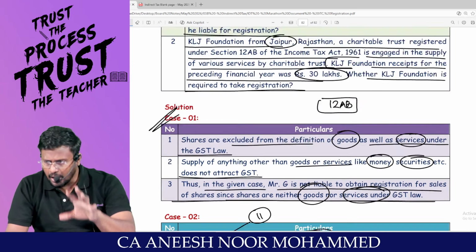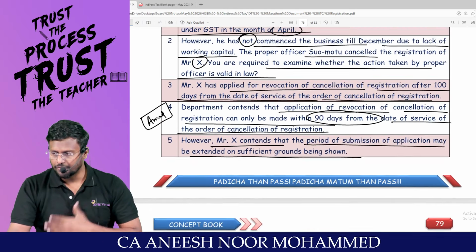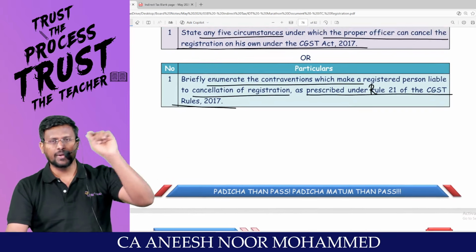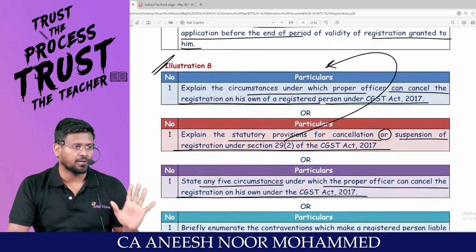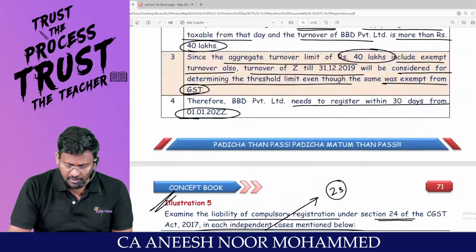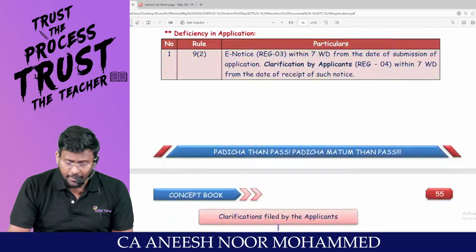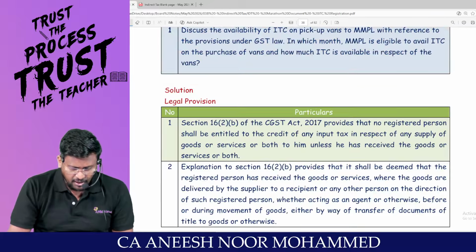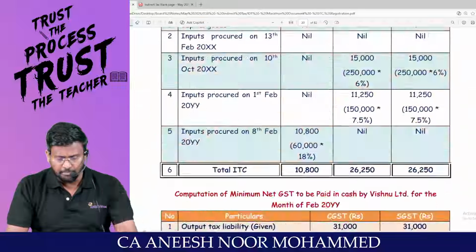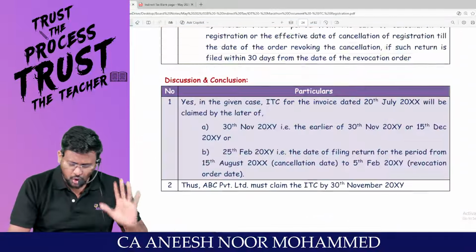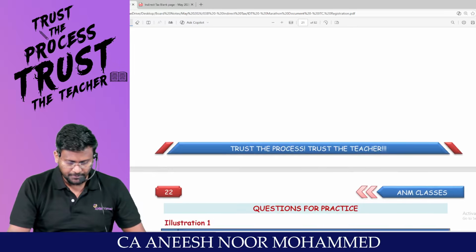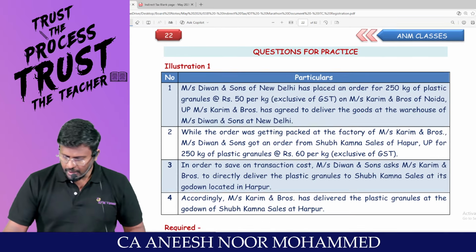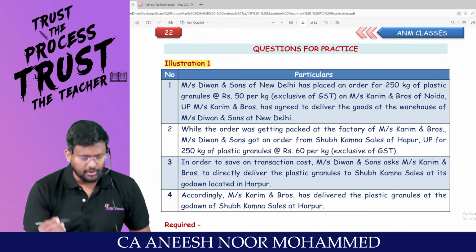So these are the ways in which we used to get questions from the registration chapter. I believe that this is a master stroke for you, revising all the nooks and corners of the chapter, registration. Am I right, sir? The same way, we'll be adding another 9 to 10 questions from the ITC part to revise the major important provisions of the ITC. That's what the slot target is all about. Yes, sir. We are going to talk about ITC related questions.